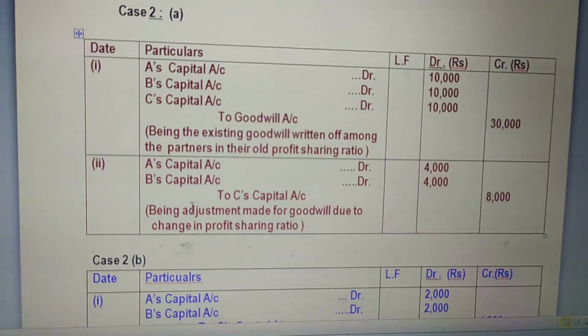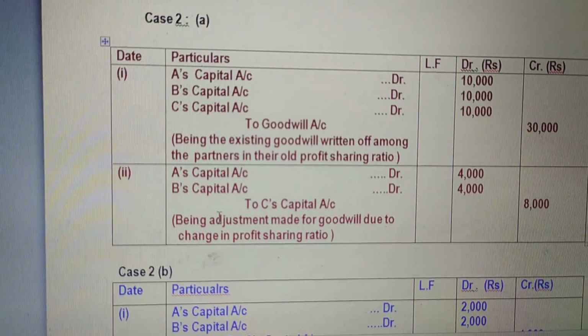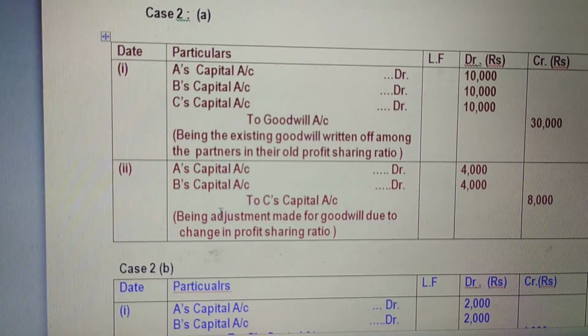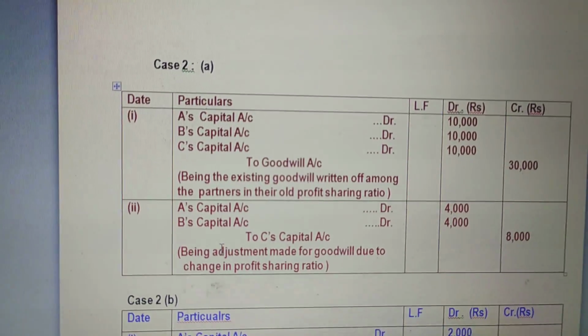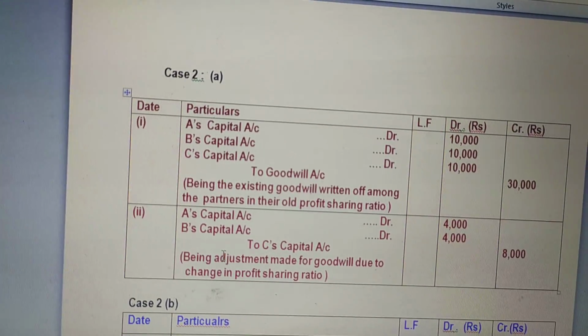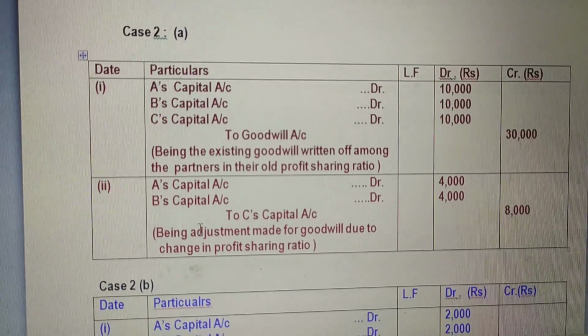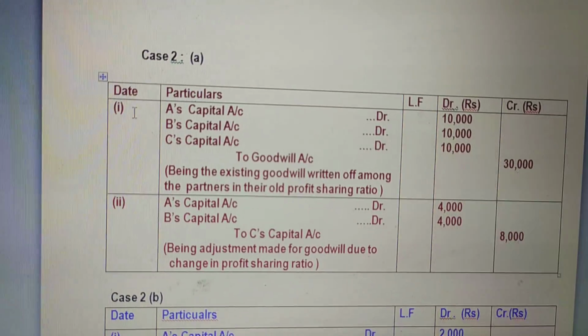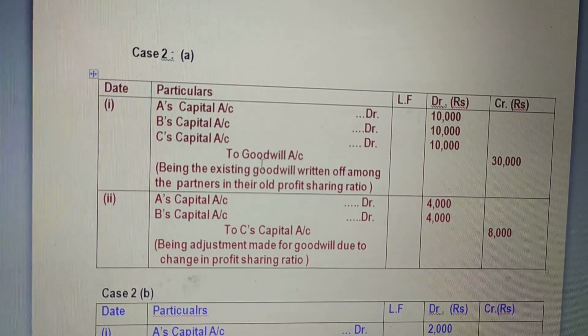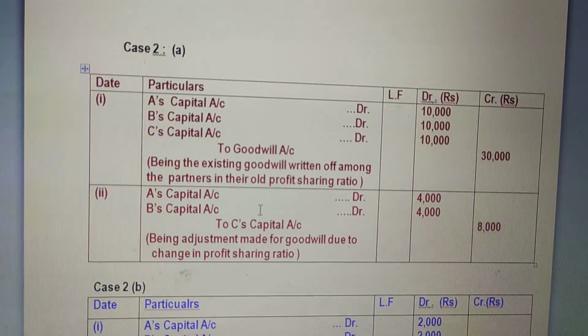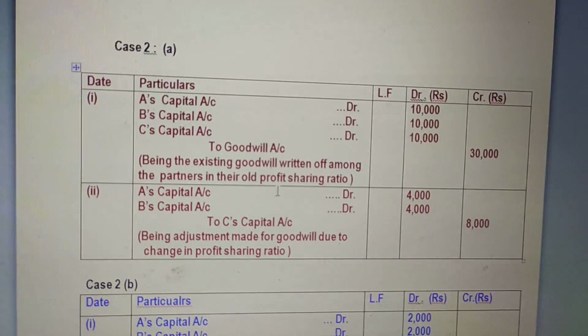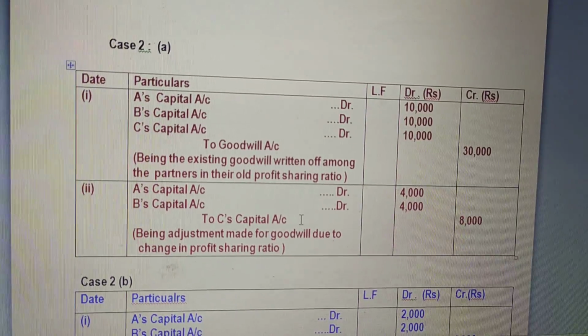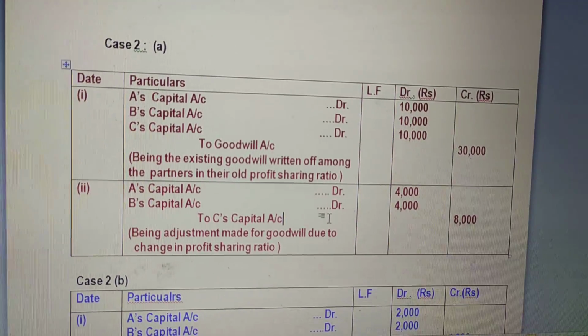Now we need to pass one adjustment entry also, because the goodwill of the firm is also given here. In the first entry, we wrote off the existing goodwill, but what about the goodwill of the firm, which is given as 60,000? The present value is 60,000.